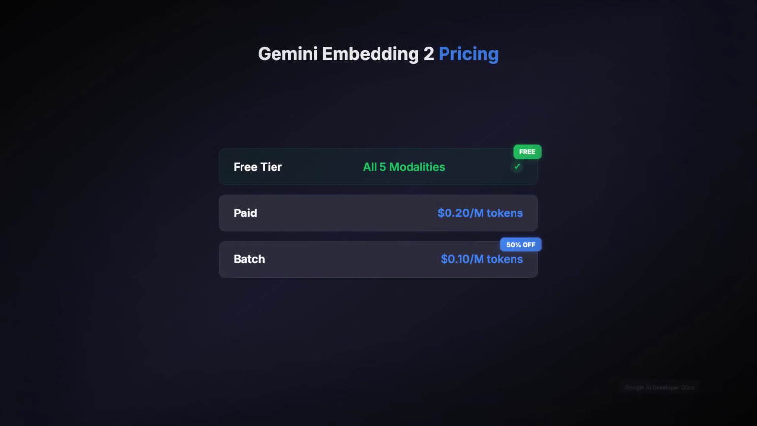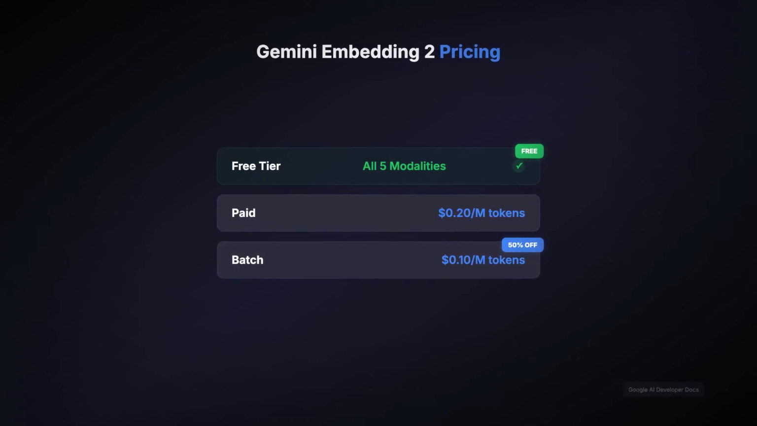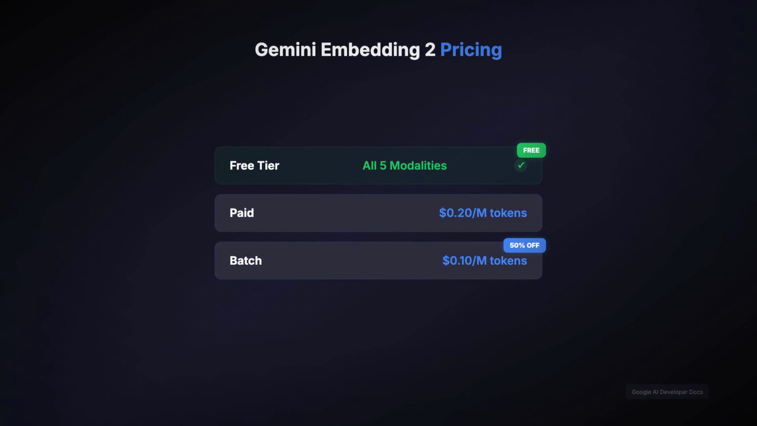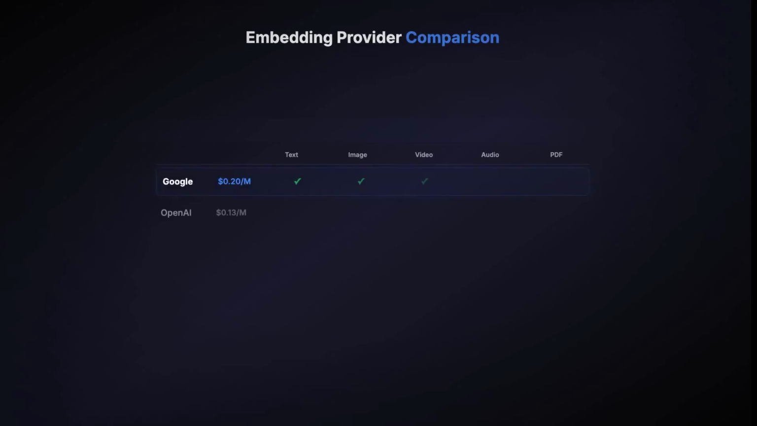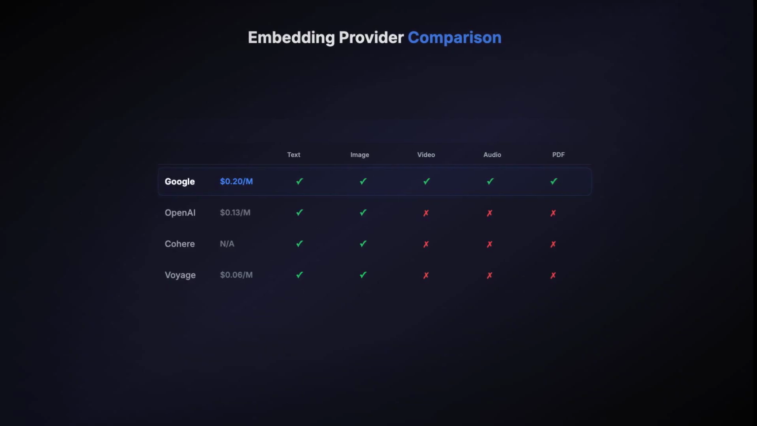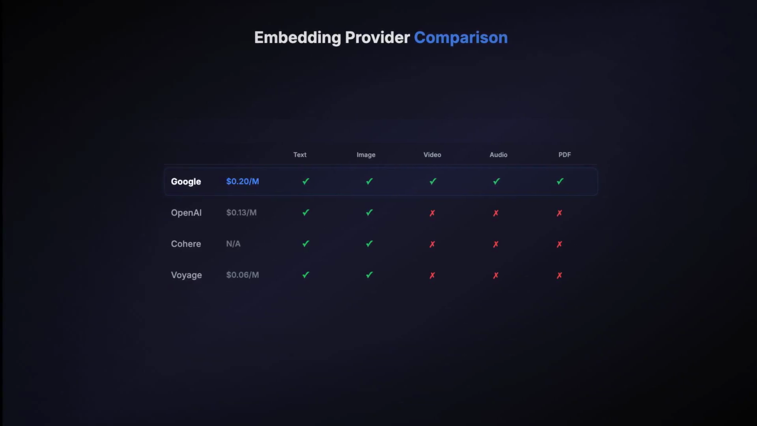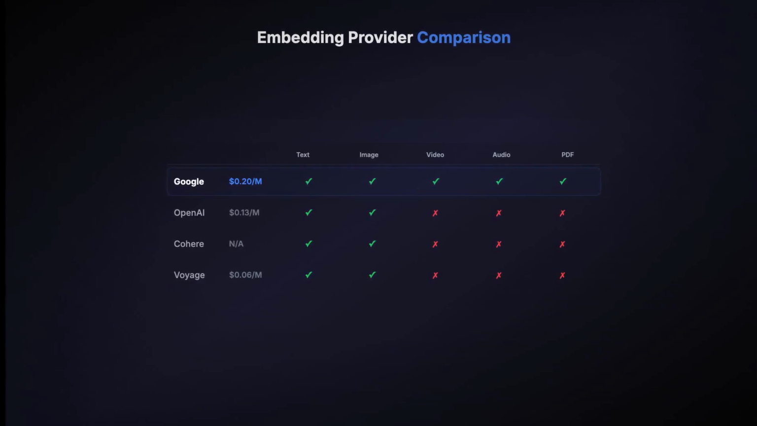Pricing? The free tier covers all 5 modalities. Paid plans start at 20 cents per million tokens. Batch processing? Half price, 10 cents. For context, that's 7 cents more than OpenAI's text-only model. But OpenAI can't embed video, audio, or PDFs at all. The value proposition is clear. If you need multimodal, there's no real alternative.